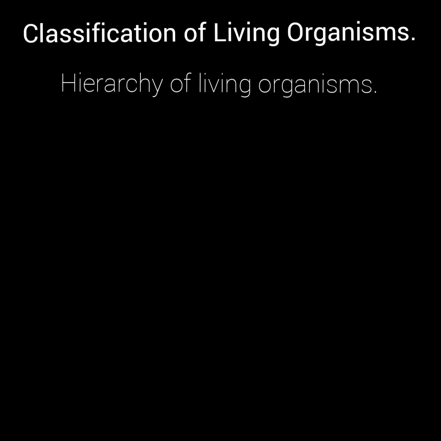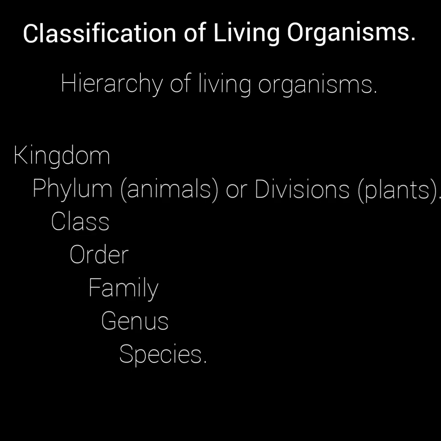Now, let's quickly take a look at the hierarchy of living organisms. All living organisms on the planet Earth can be arranged from the highest to the lowest as follows. Number one is the kingdom, and the kingdom contains the highest number of species of living things. After the kingdom is the phylum. The phylum is used for animals, while division is used for plants.